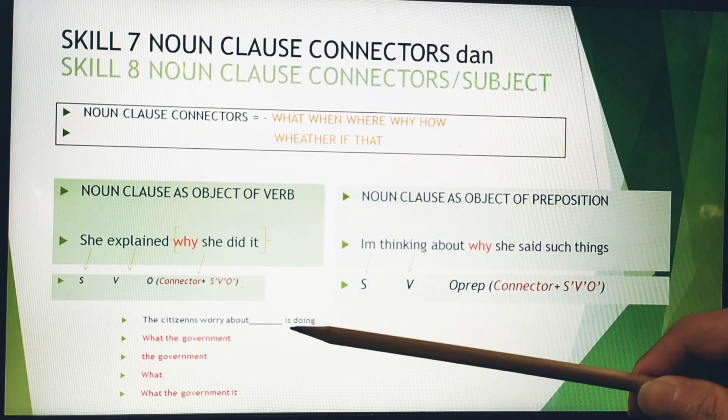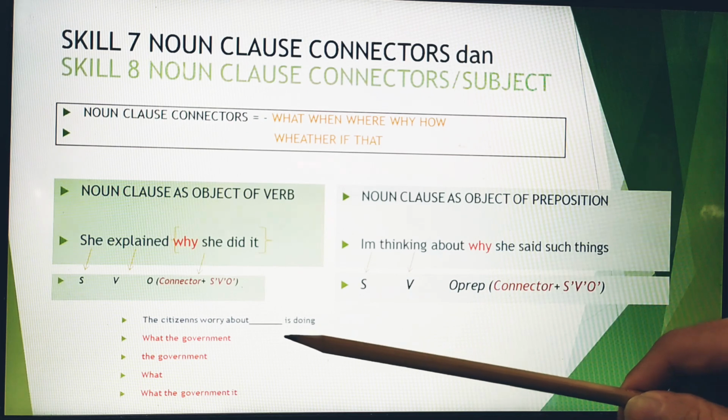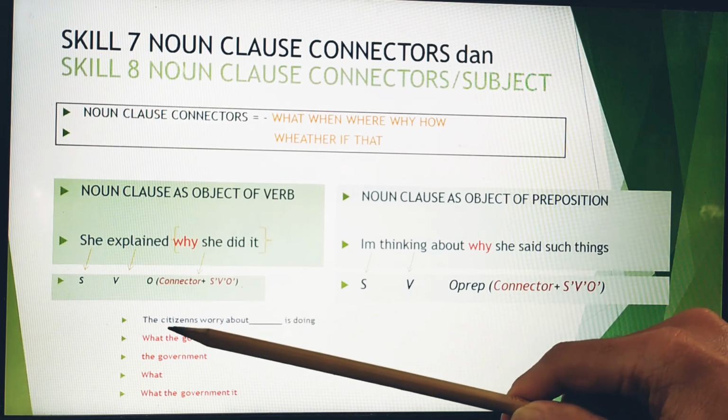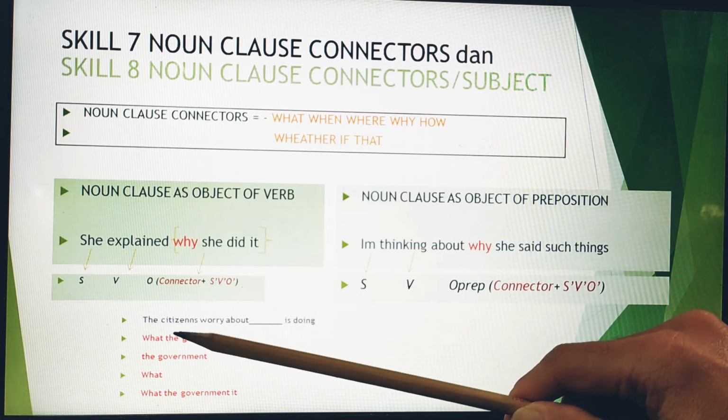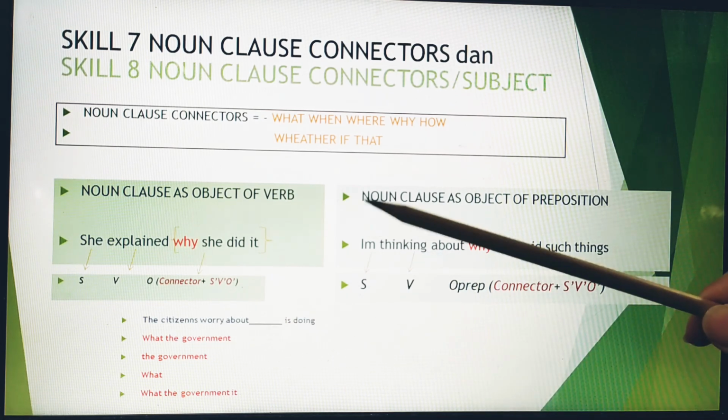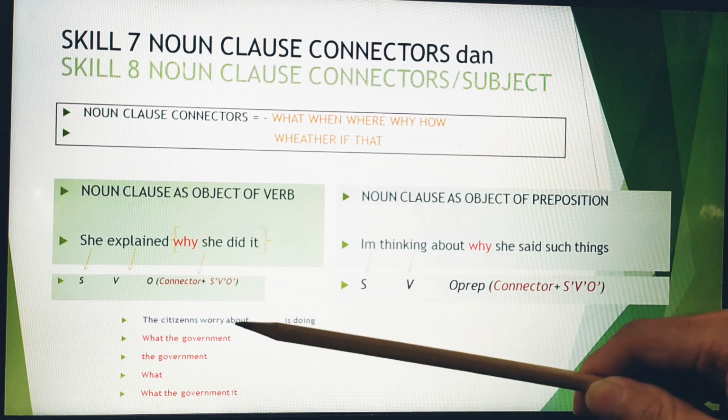The main verb is this. What about this part? It is identified as the object of preposition, so it is a noun clause as object of preposition.